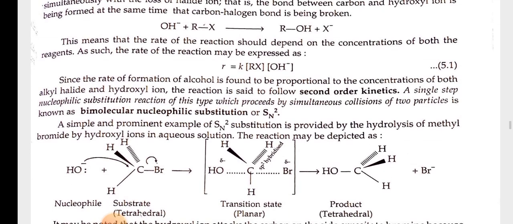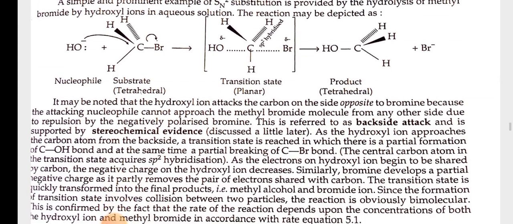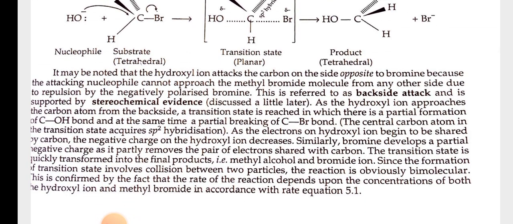A simple and prominent example of SN2 substitution is provided by the hydrolysis of methyl bromide by hydroxyl ions in aqueous solution. The reaction may be depicted as follows. It may be noted that the hydroxyl ions attack the carbon on the side opposite to bromine because the attacking nucleophile cannot approach the methyl bromide molecule from any other side due to repulsion by the negatively polarized bromine. This is referred to as backside attack and is supported by stereochemical evidence.